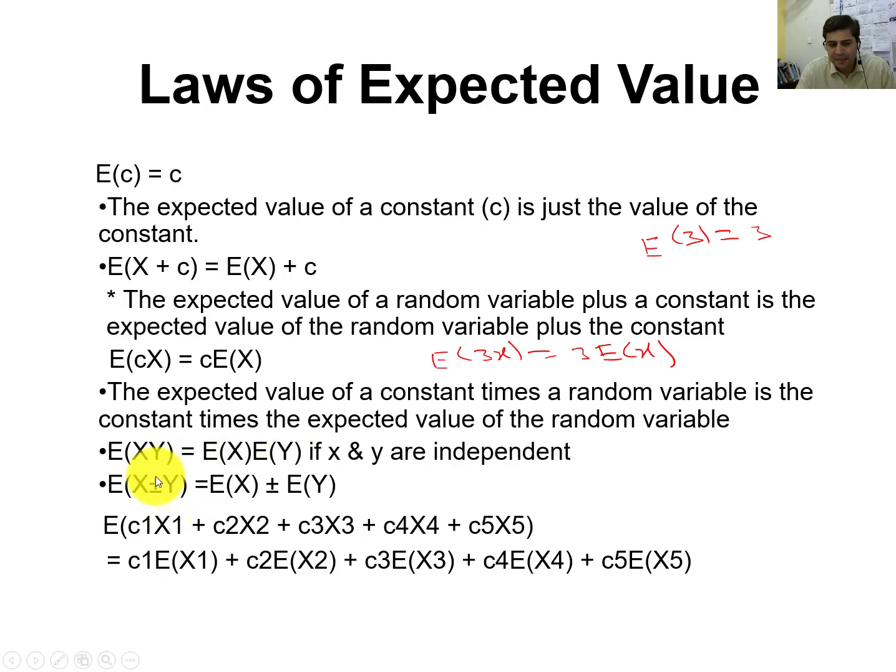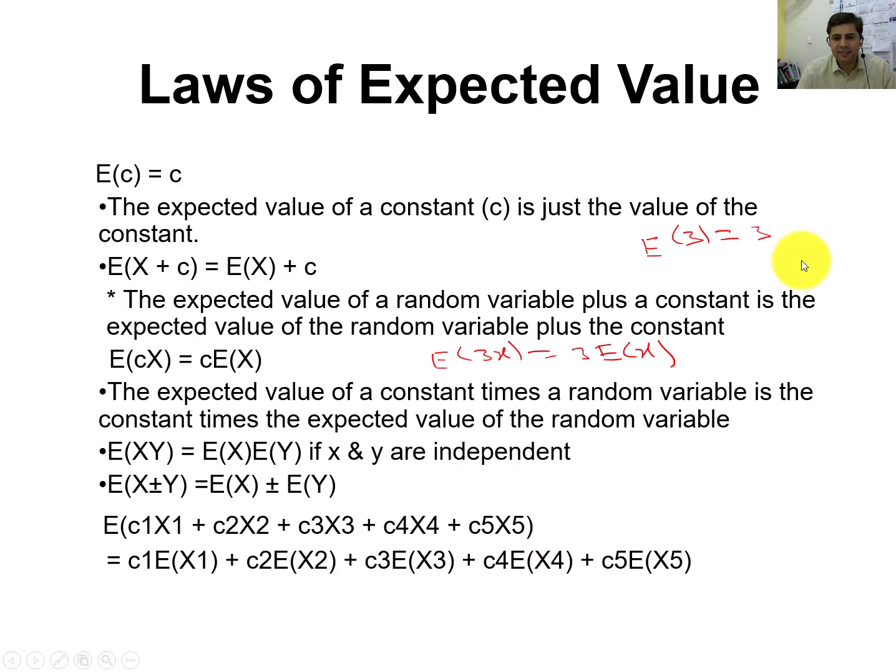You can write this. Similarly, if x and y are independent, then E of x plus or minus y: if it is plus, then Ex plus Ey, the mean of x plus the mean of y. And in the negative case, it will be the mean of x minus the mean of y. Similarly, C1 is a constant, so C1 will come out and it will be Ex1. C2 is also a constant, it will come out and it will be Ex2. C3 Ex3 plus C4 Ex4. So I'm going to solve a simple example to show you how we will apply these laws of expected value in real world problems.